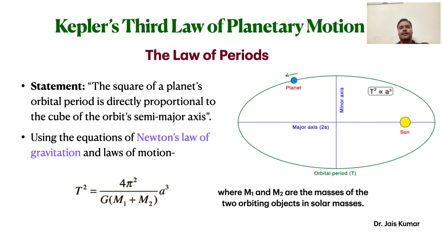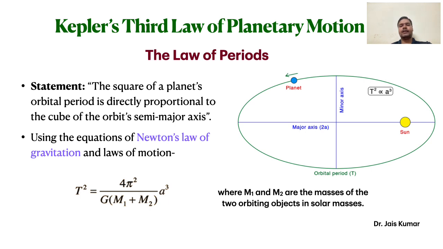This problem of planets and the sun in the solar system is a classical two-body problem, and using Newton's laws of gravitation and Newton's laws of motion, one can show that T squared is related to the semi-major axis a as follows. T squared is equal to 4 pi squared divided by G times (m1 plus m2), into a cubed, where m1 and m2 are the masses of the two orbiting objects in units of solar masses. For the planet and sun system, m1 and m2 will be replaced by the mass of the sun and the mass of that respective planet.